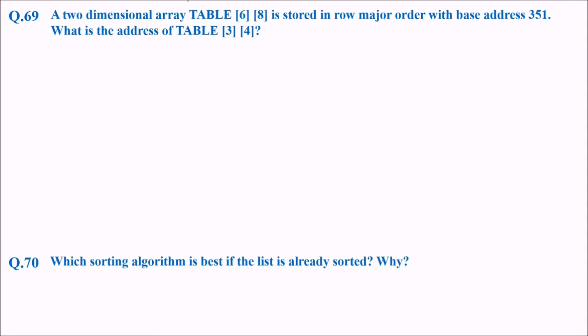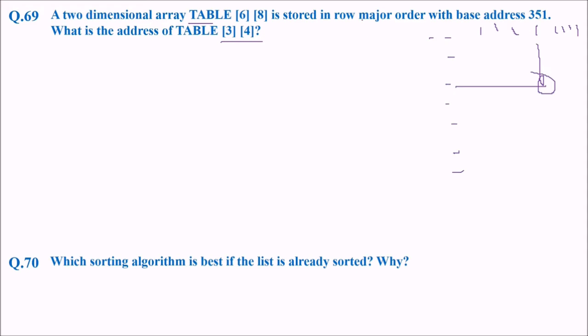A two-dimensional array, a table, is stored in row major order with base address 351. What is the address of table 3, 4? There are 6 rows, 1, 2, 3, 4, 5, 6, and 8 columns, 1, 2, 3, 4, 5, 6, 7, 8. So these are the numbers. We have to find 3, 4. Let us take it in an intuitive way: 1, 2, 3, and then 4. This value.